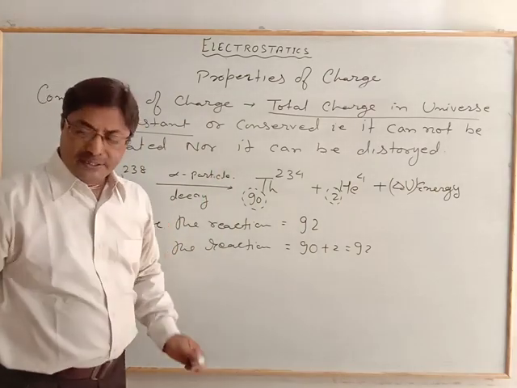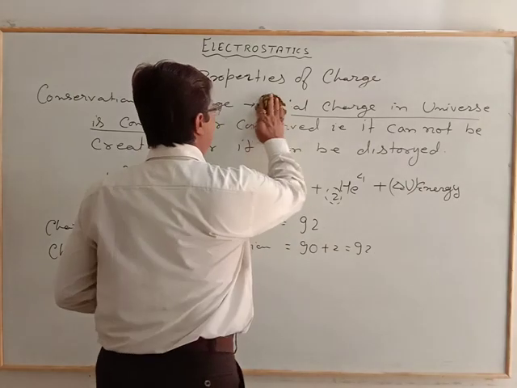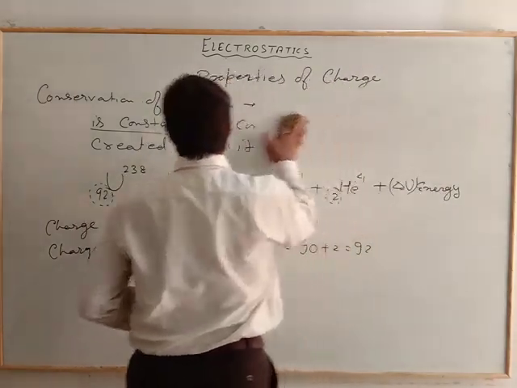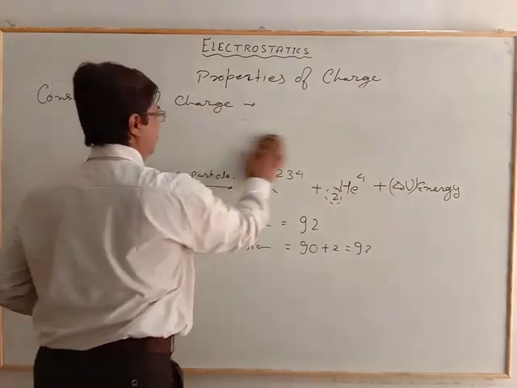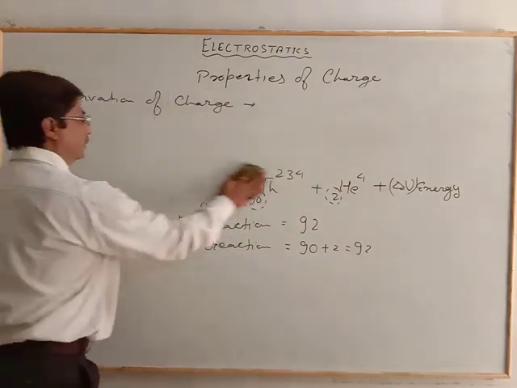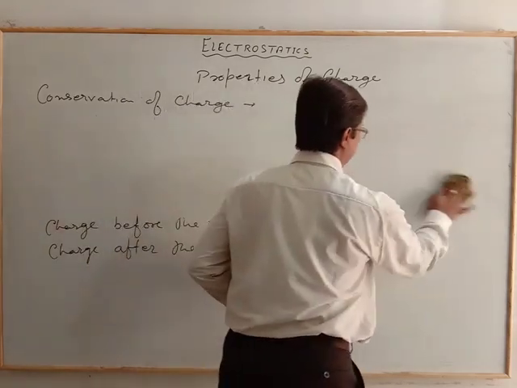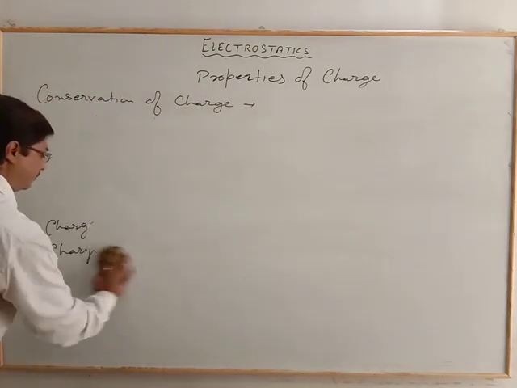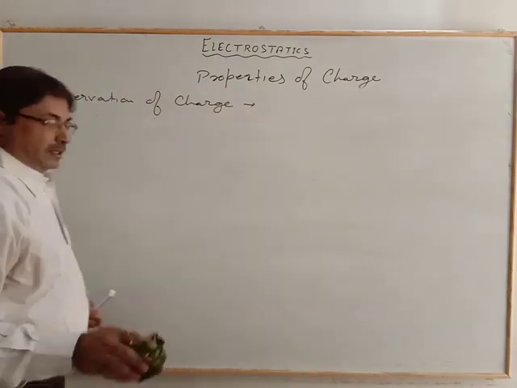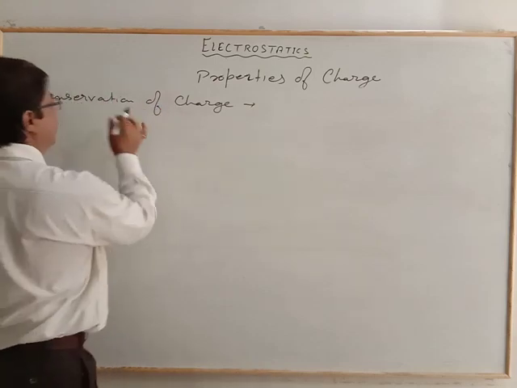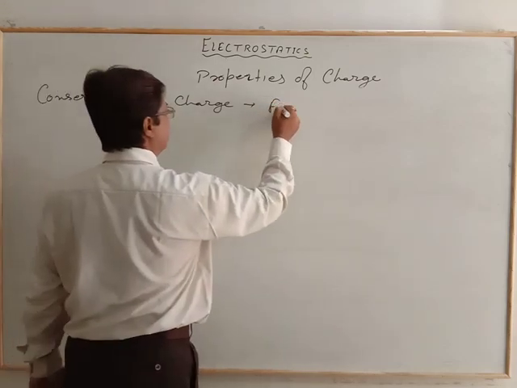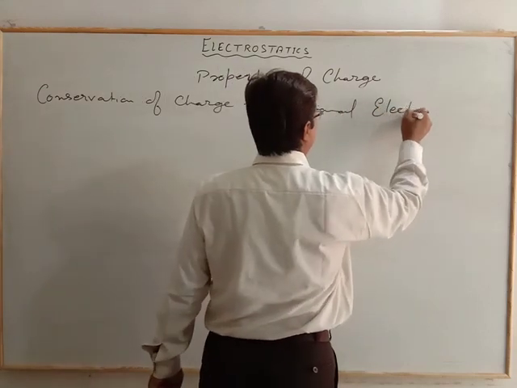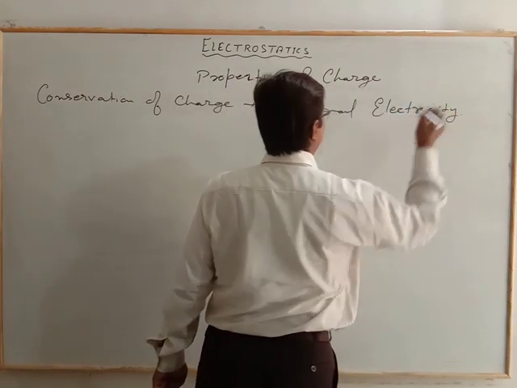Now in another way, suppose there are two suitable materials that are rubbed together. Now see the next example to understand the conservation of charge. Next example is frictional electricity.